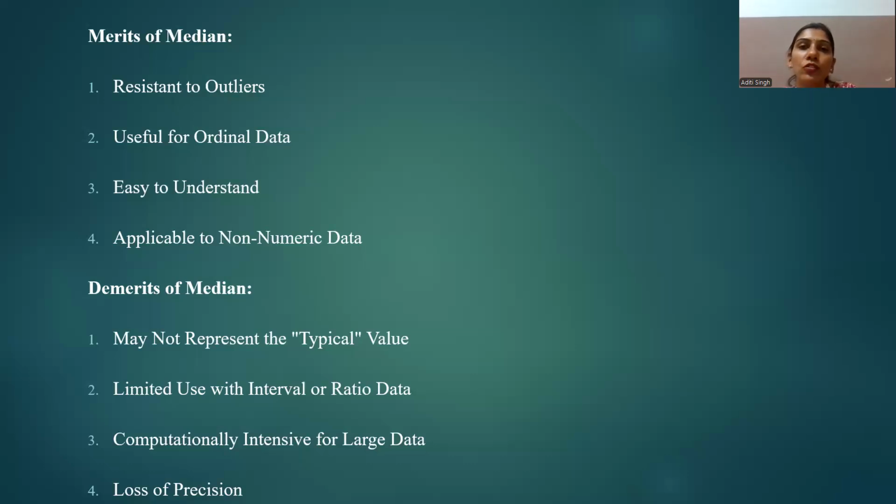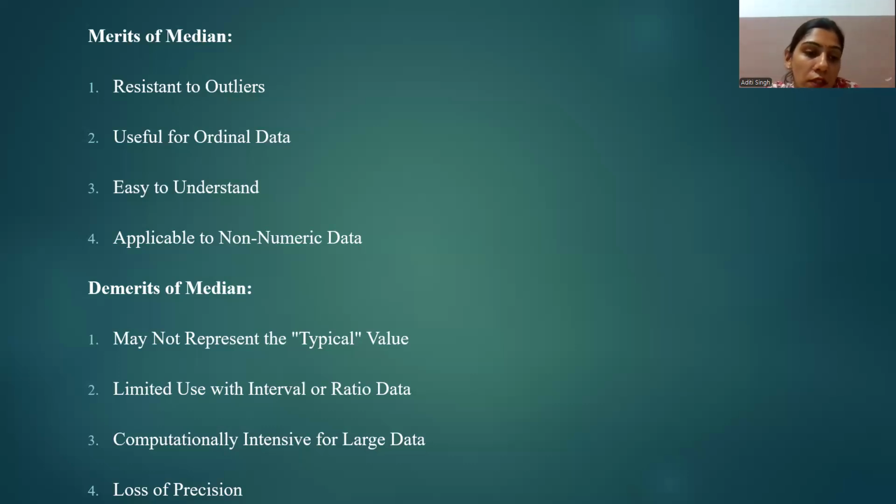Next point is limited use with interval or ratio data. Median is not as informative as the mean. While dealing with ratio data or interval data, the continuous data or equal distance between the values is required. So the mean can capture more information about the data distribution in such cases.